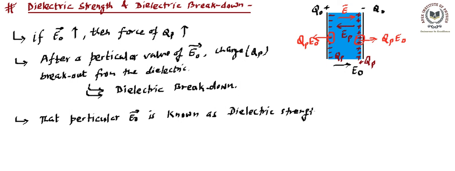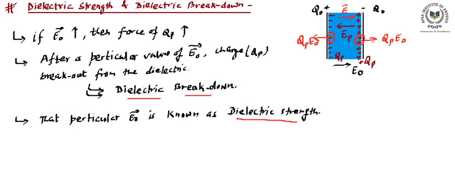You can connect it. Why are we calling it dielectric strength? There is a reason behind it. Dielectric strength means the strength of the material up to which it can handle or maintain itself in the presence of an external field. Right? So if the external field becomes more than that particular value, then the dielectric breakdown will take place.